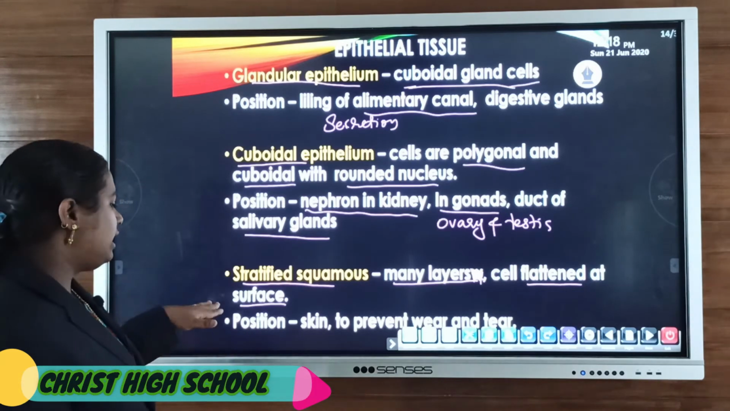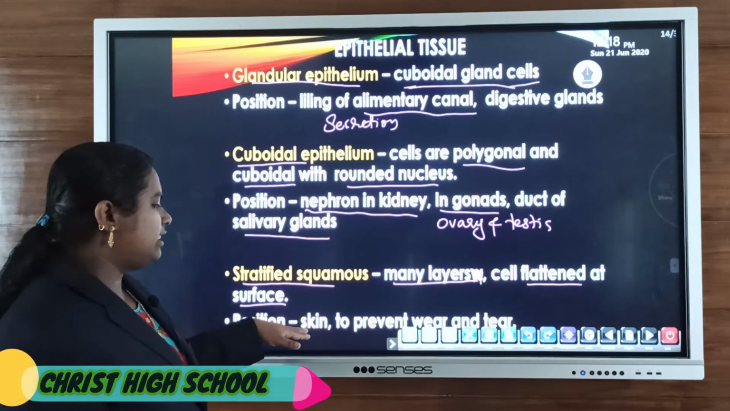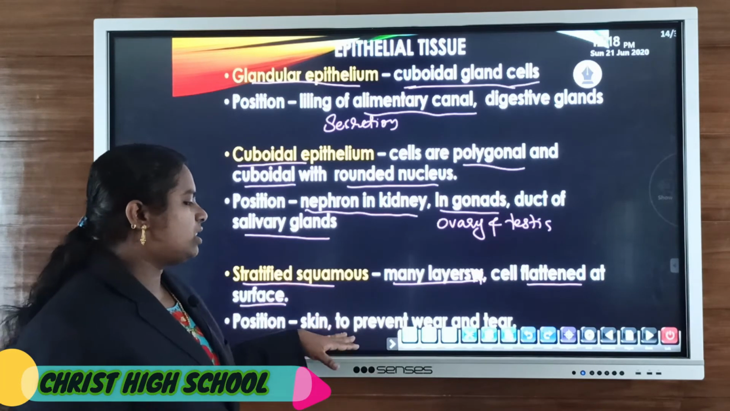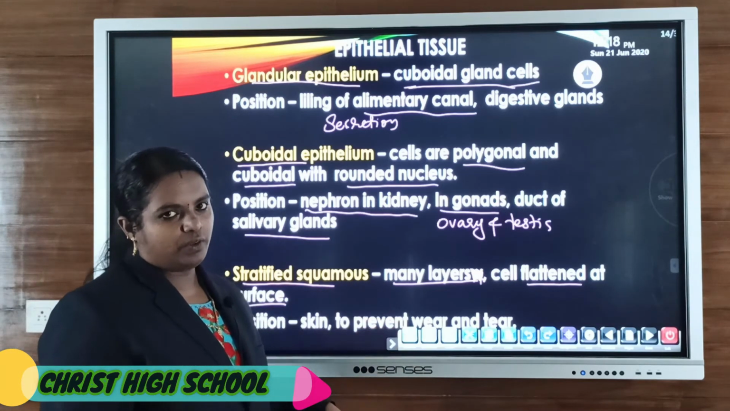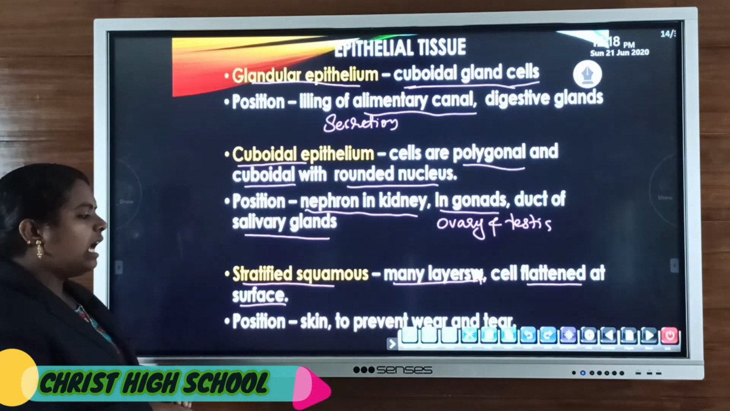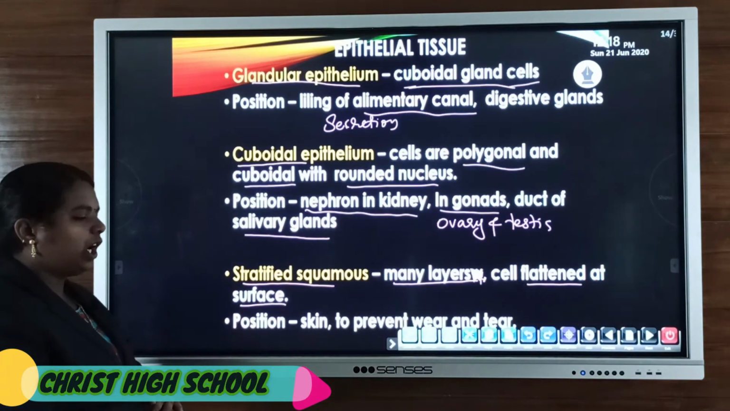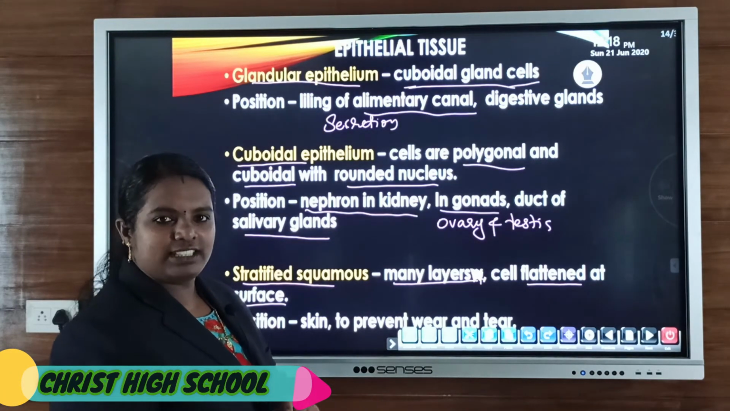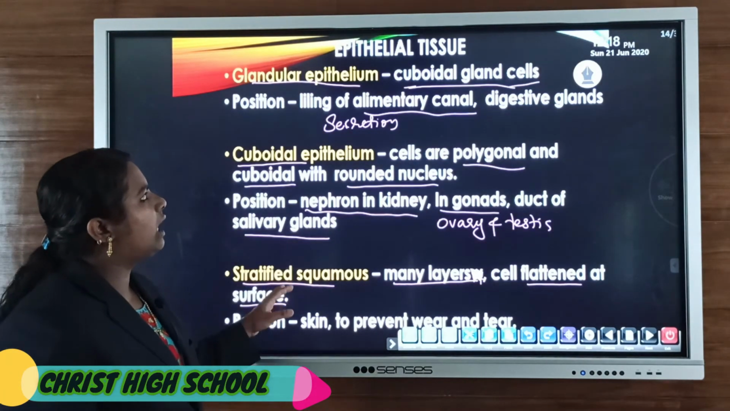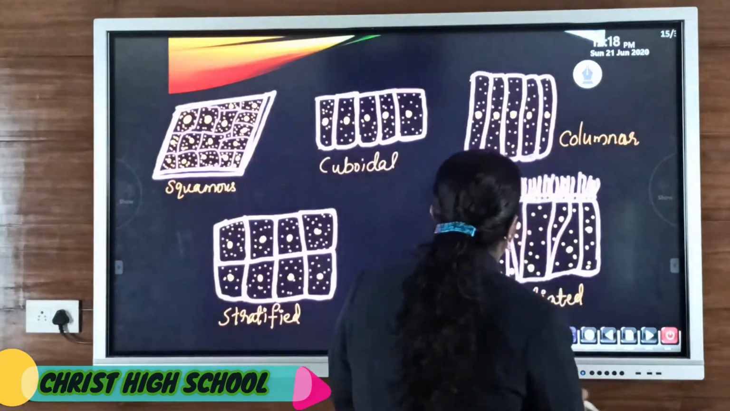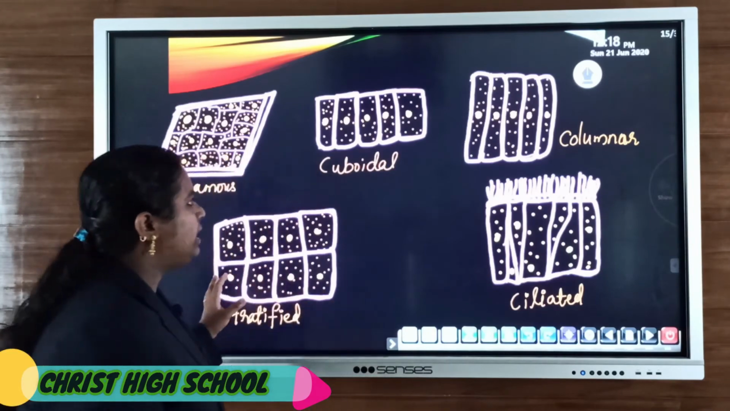Then the location: mainly present in the skin, to prevent wear and tear. Mostly present in the skin, and the function is protection. How does it protect? By preventing the tearing and wearing of skin cells. So these are all the main types of epithelial tissues, and this is the figure